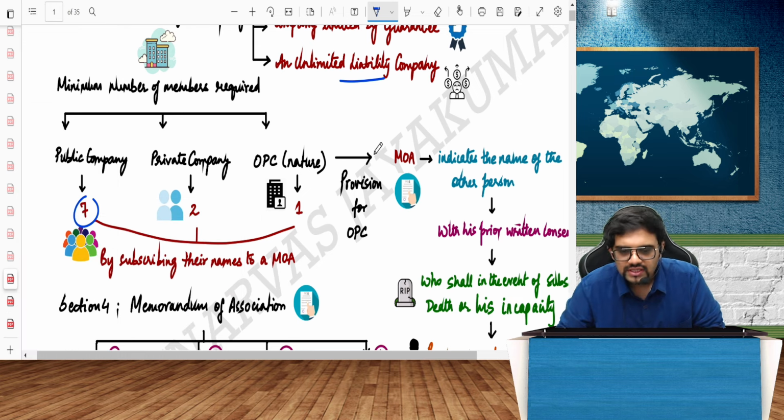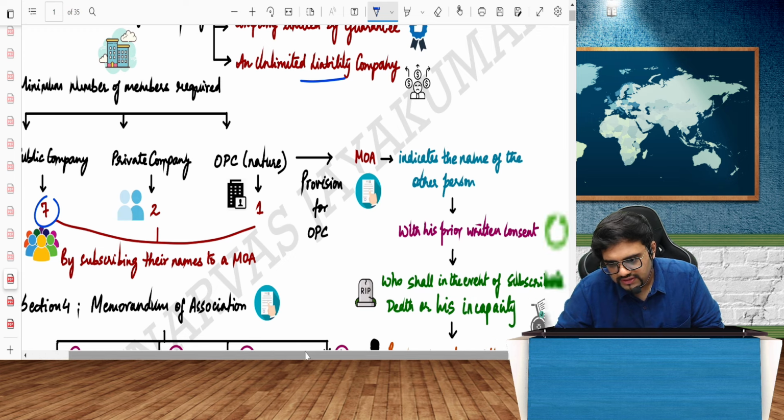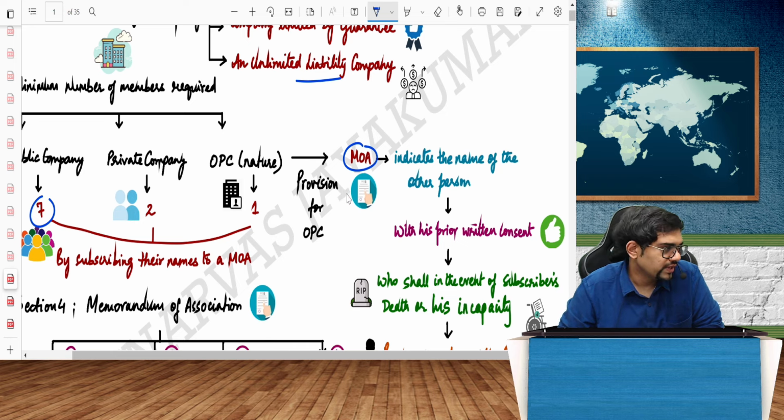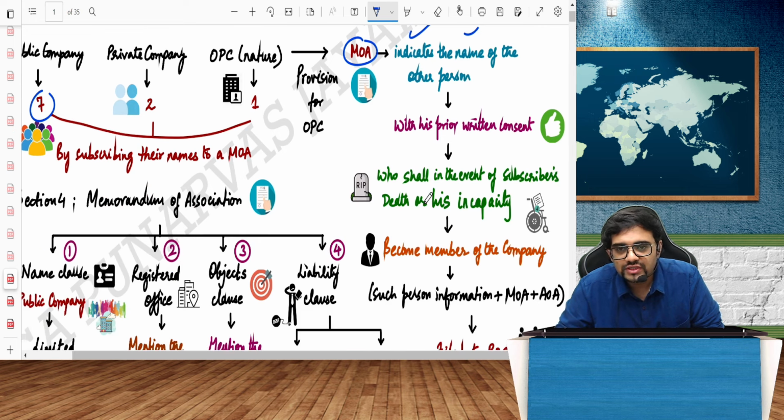Anyway, coming back, guys. So we have public company 7 members, private company 2 members, OPC 1 member. And what does it say? It will all go to the memorandum of association. It will be subscribed. So MOA is the charter of the company. It is one of the most important documents in the company, MOA and AOA, as you know. In OPC MOA, there is one more extra thing, and that extra thing is what? You also have to have a nomination clause.